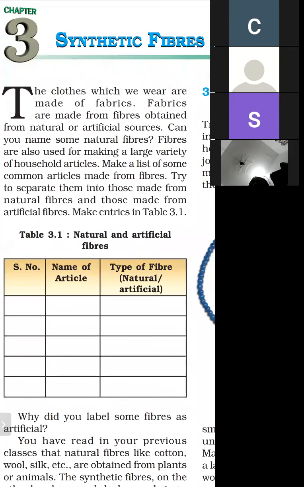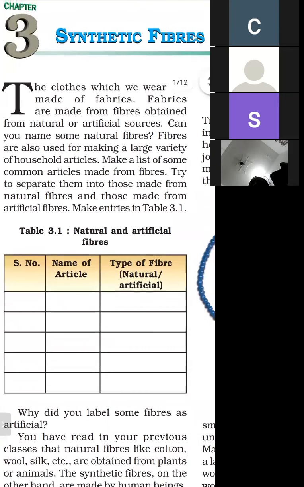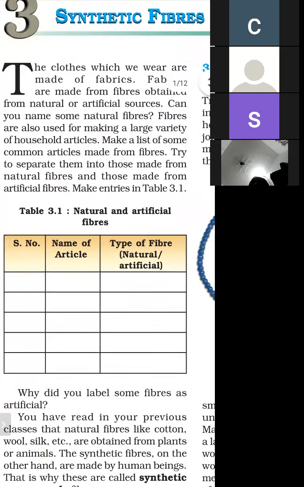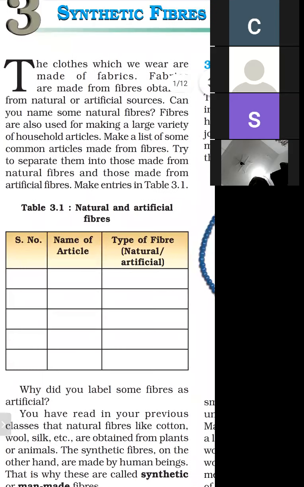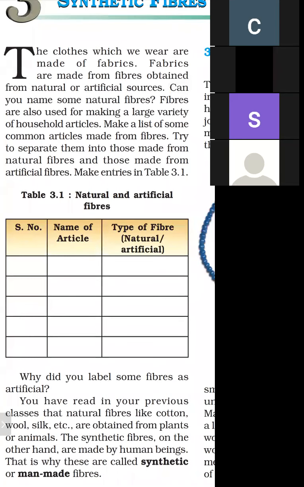Artificial fiber is prepared by human beings with the help of chemicals.